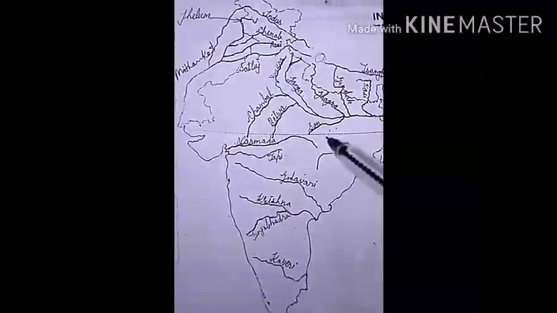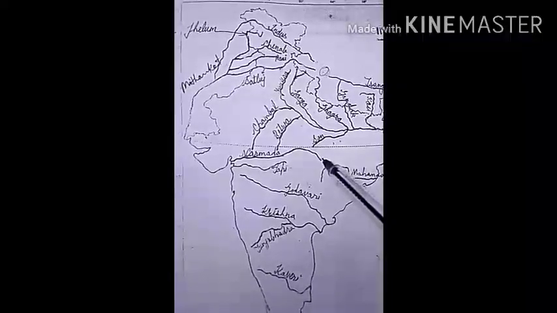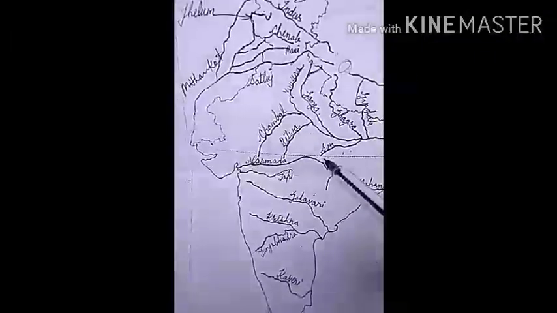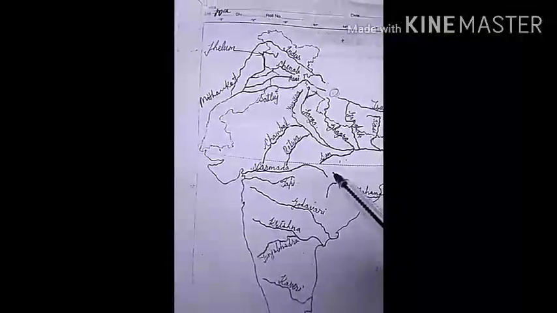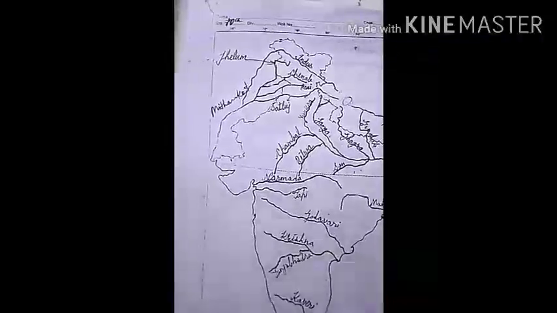First of all, I tell you the main features of Narmada river. Narmada river rises in the Amarkantak hills in Madhya Pradesh. From the Amarkantak hills of Madhya Pradesh, it flows towards the west in a rift valley.